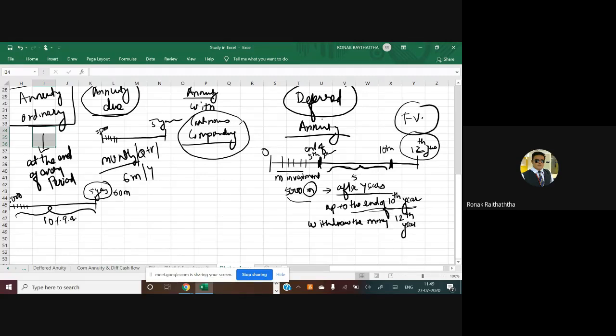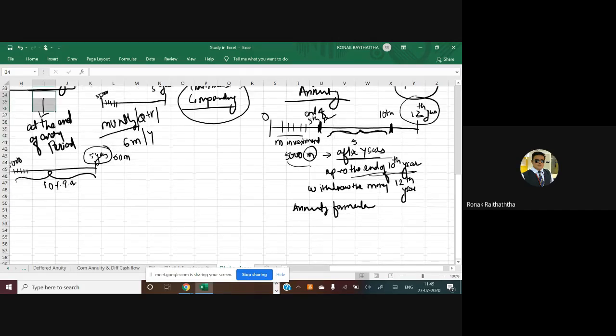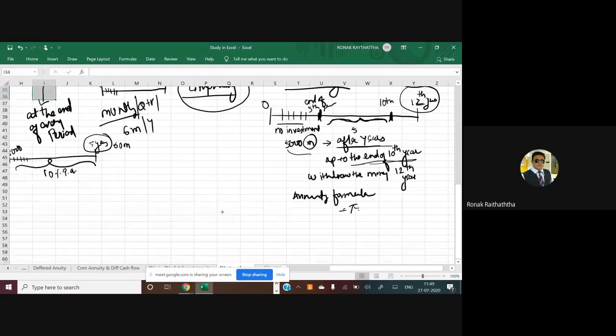If you are not able to make the investments for the initial 5 years, then there is absolutely no need to think about that period. You need to ignore it. Very simple. Apply the annuity formula here for 5 years. Once you apply the formula, you get the FV after which year? After 10th year.